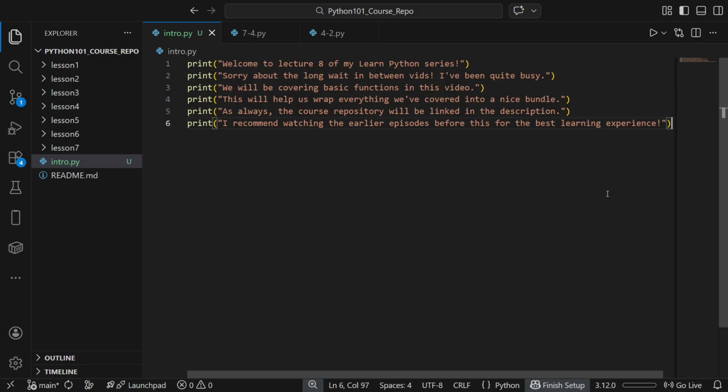What is a function? A function is a named block of code you can run whenever you want. You can feed it inputs or parameters, and you can have it hand you back an output. That's pretty much it. But this simple idea unlocks everything in software engineering. You can reuse without copy and pasting, you have cleaner logic, easier debugging, and code that's naturally testable. In this video, we'll be using all the concepts that we covered in lessons 1 through 7 and wrap them into a nice bundle, that being the function.